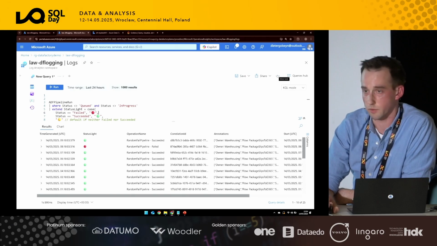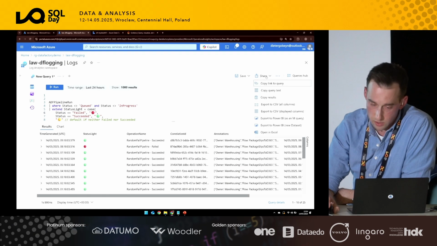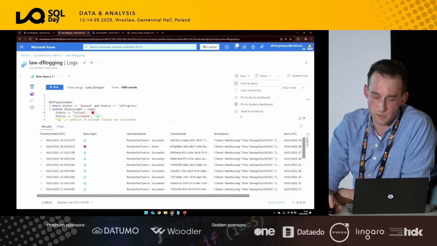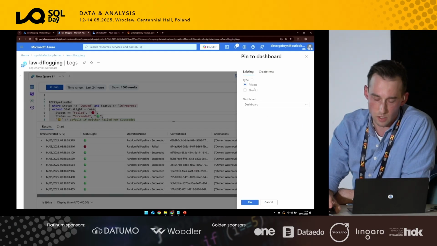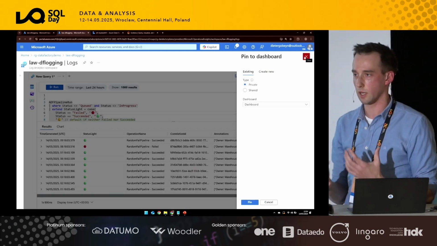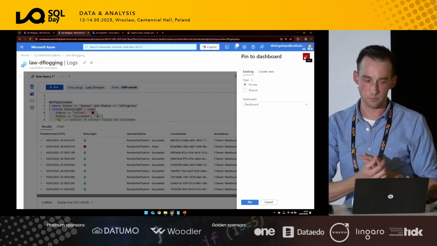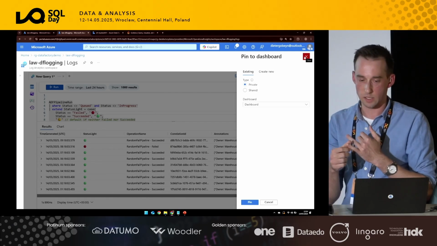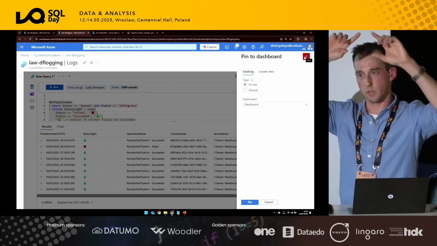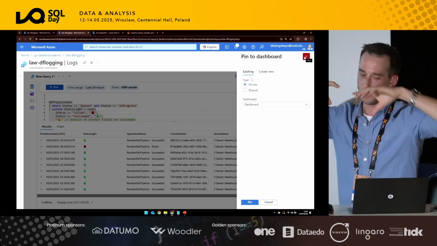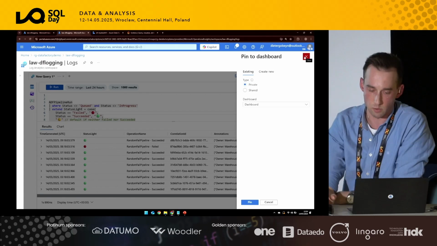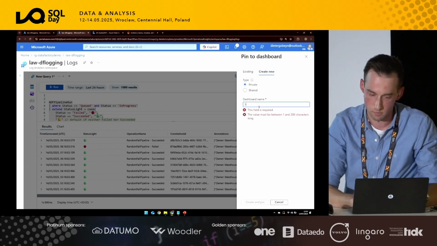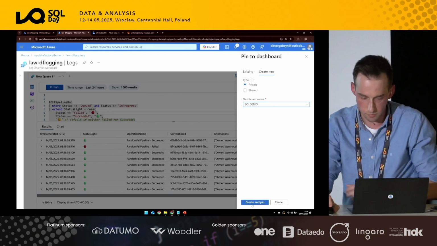let's create a dashboard out of this. So how do we approach this? There is a button here. I always need to look a little bit. Yes, save. And then there's a pin to Azure dashboard. So there's two functionalities basically where you can reuse the KQL to pin something and to reuse and visualize that result. It's either a dashboard, and that's more integrated within the Azure portal, or a workbook, which is a specific resource. Let's create a new dashboard. Let's call it SQL demo, create and pin.